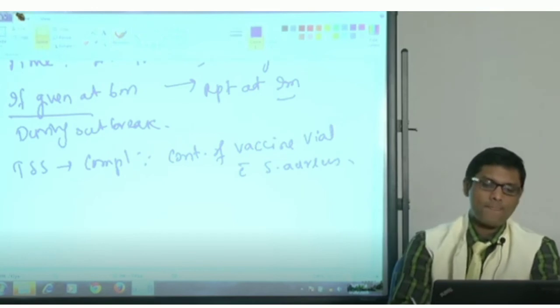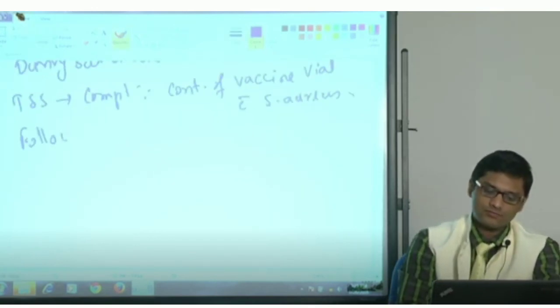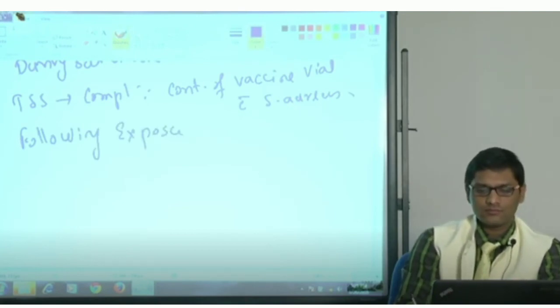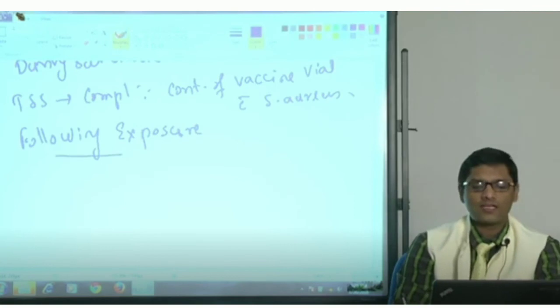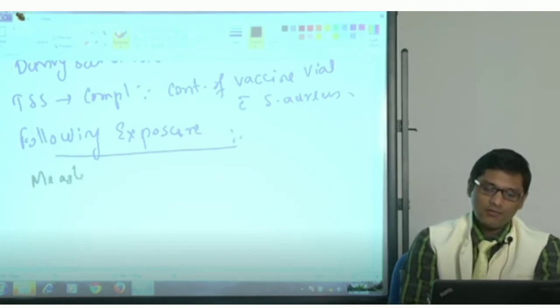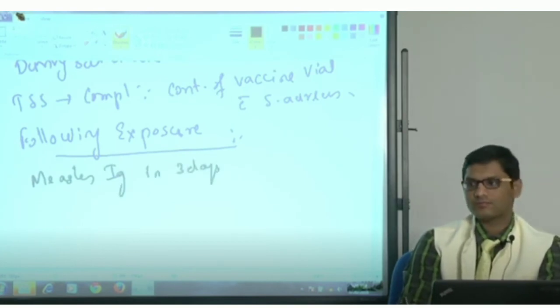And one more aspect is following exposure. What is the criterion following exposure? Following exposure, you can give measles immunoglobulin within 3 days of exposure.